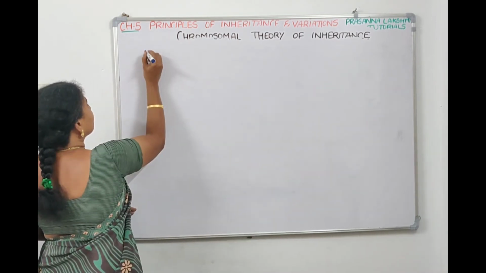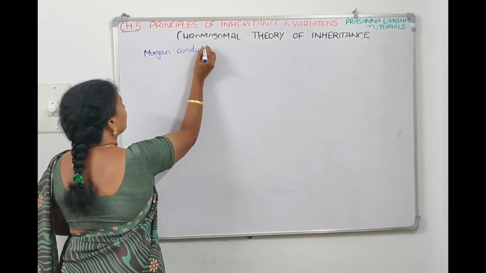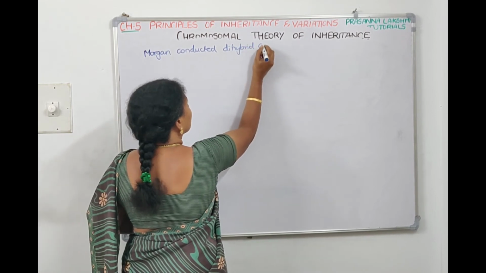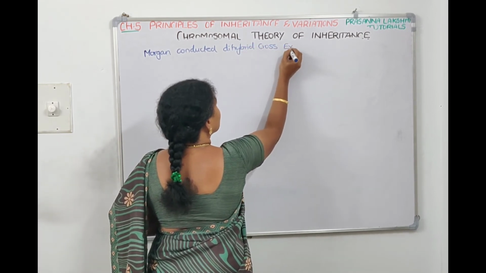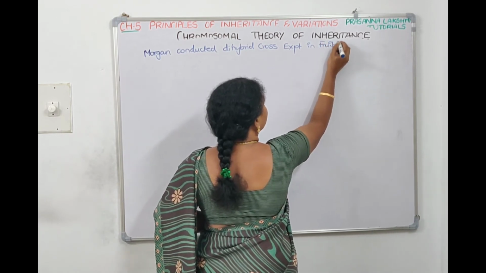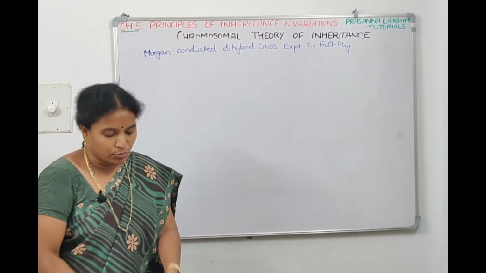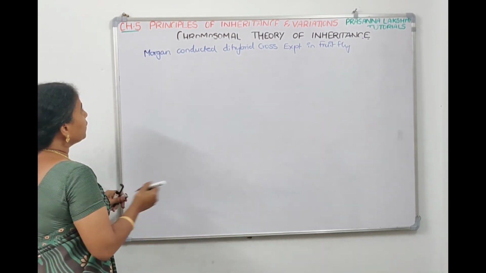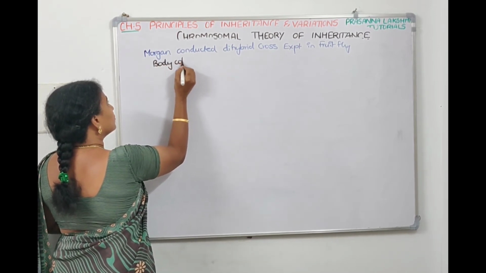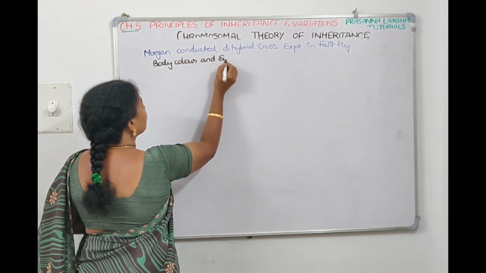So he conducted dihybrid cross experiments in fruit fly. He has taken the genes which are present on the X chromosome of the Drosophila. So the first thing, he has taken the body color, and eye color.